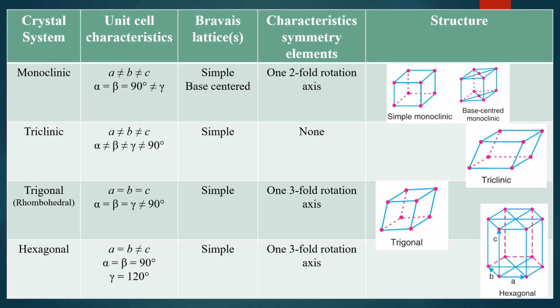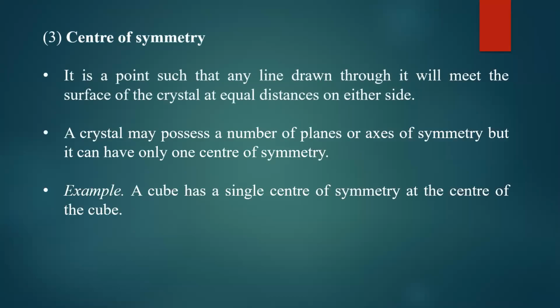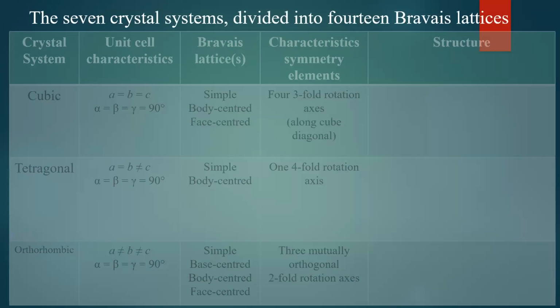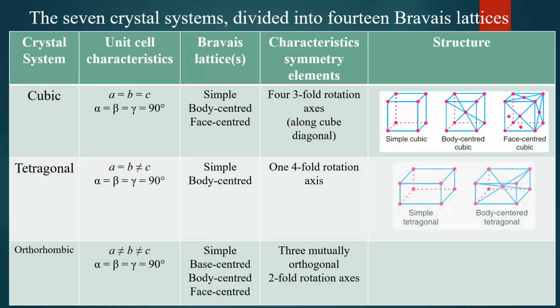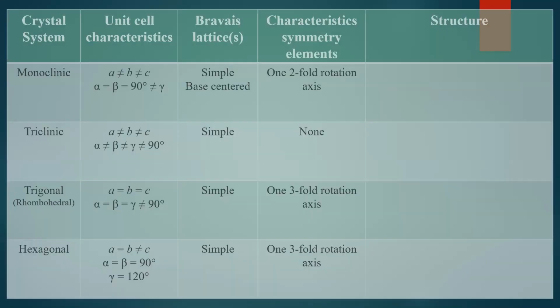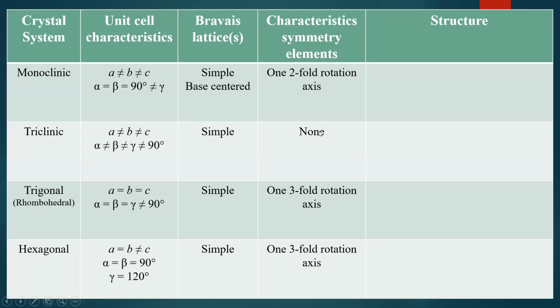The highly symmetric crystal is the cubic crystal system. Cubic crystal system is the highest, a highly symmetric crystal, whereas the most asymmetric crystal system is triclinic. Triclinic is the most asymmetric crystal because it does not have any symmetry element. The cube has the highest number of symmetry elements.